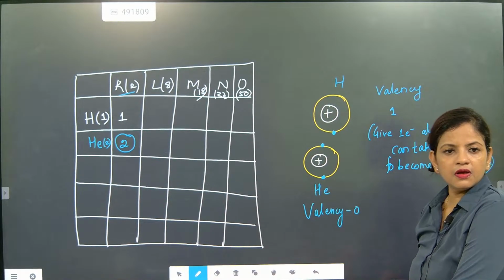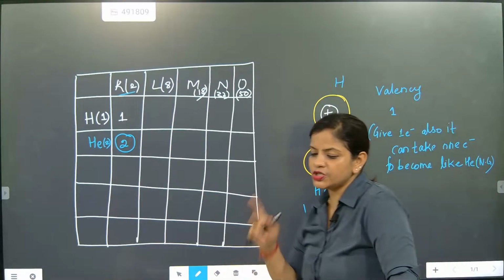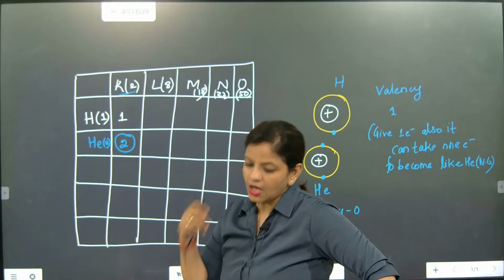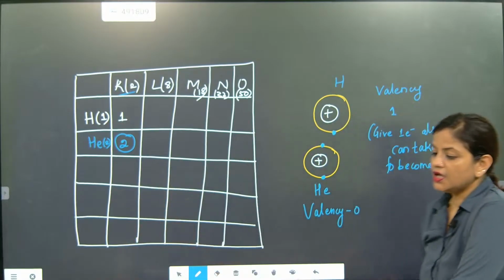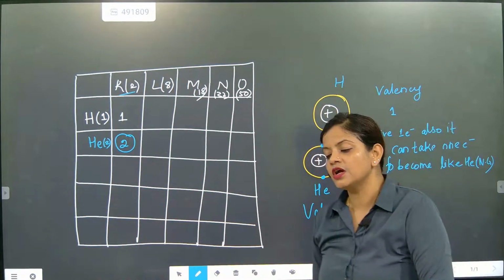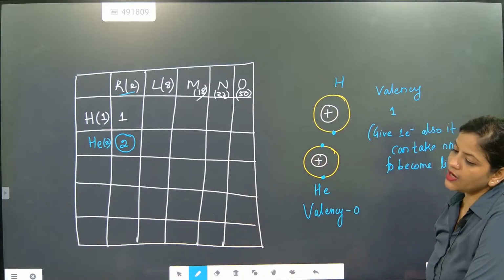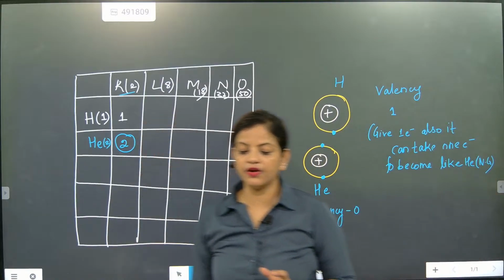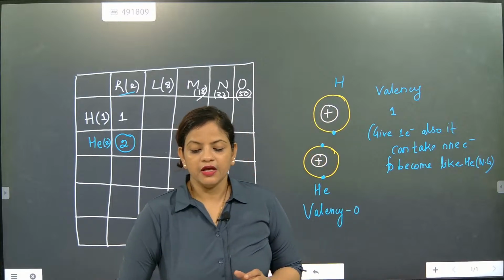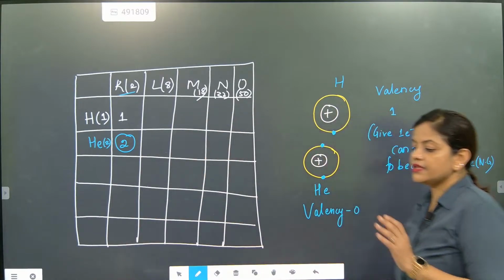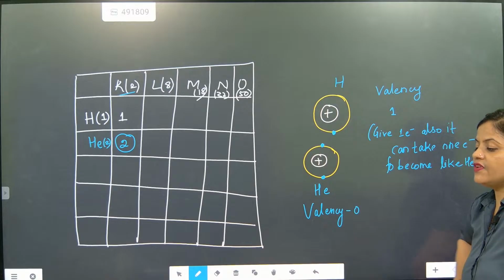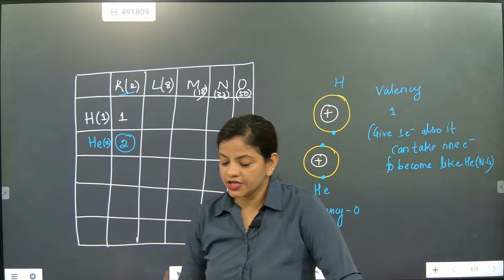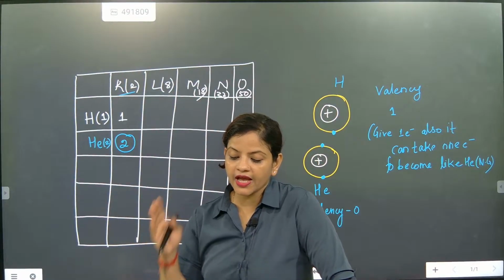The capacity of the first orbit is 2 electrons, and now 2 electrons are already reached, so why would it combine? It will not combine at all. So its valency will become 0. What is its valency? 0. So helium valency is 0.